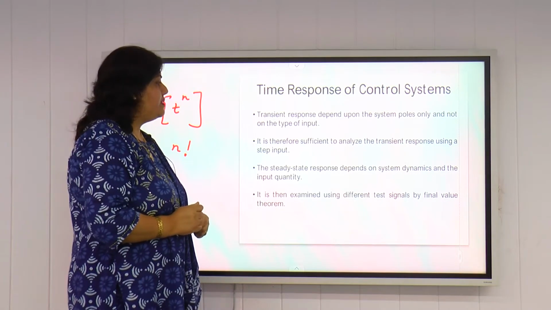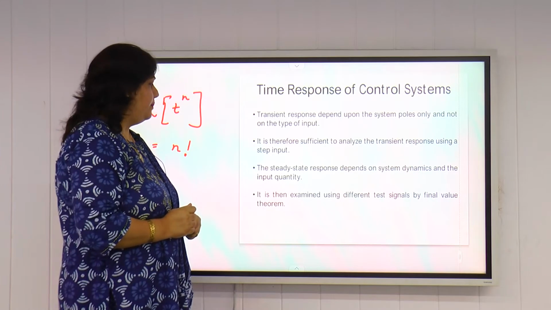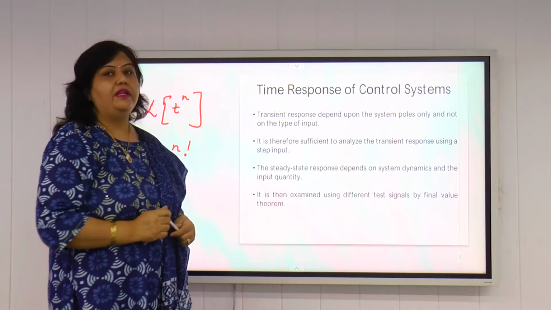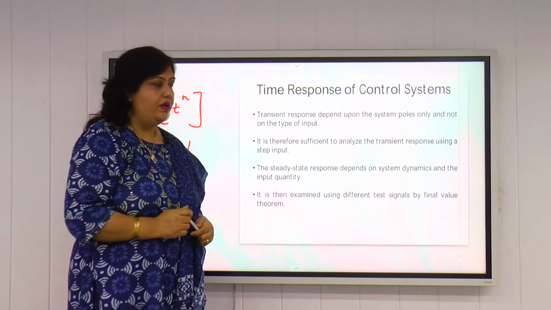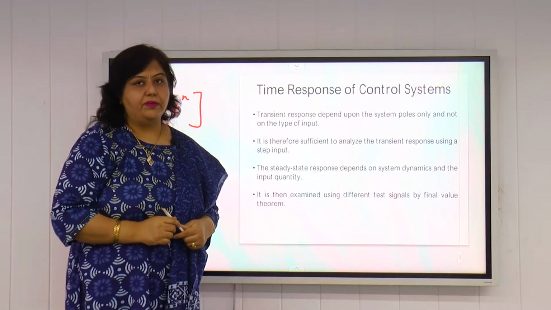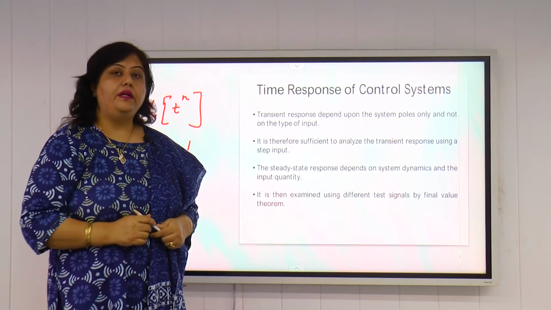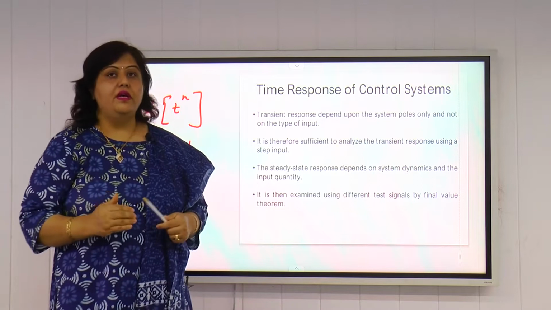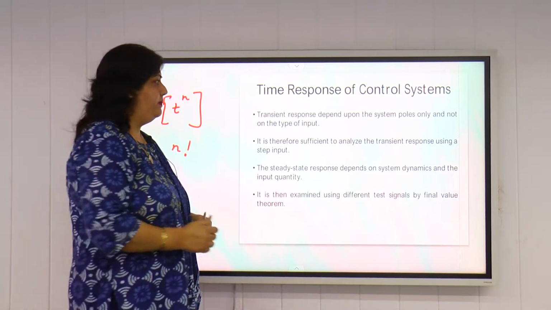The steady state response depends upon the system dynamics and the input quantity. It is then examined using different test signals by the final value theorem of Laplace transform. We know the initial value and final value theorem of Laplace transform. How we use the final value theorem in finding the steady state response, we will discuss with the help of an example.